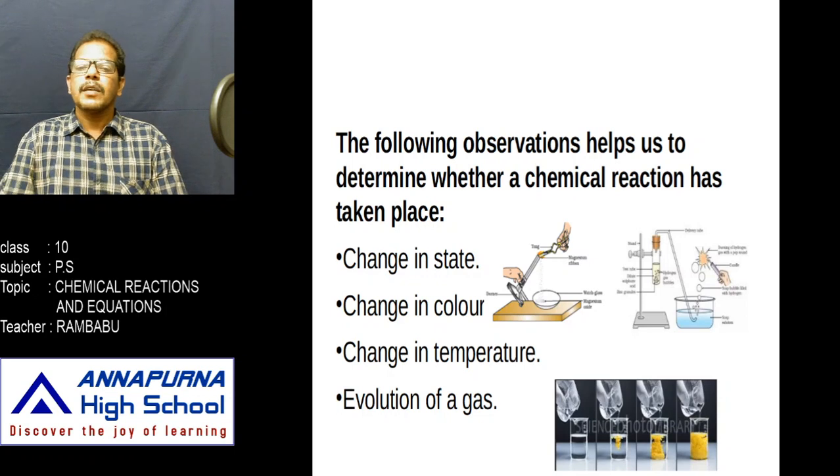That means in this, what changes have we noticed? We observed color is changed and state is also changed. At first, both are true solutions, but a solid undissolved component is formed. That is what we call a precipitate. That means a change in state takes place. In some reactions, change in state takes place, in some, change in color, in some, change in temperature, and in some, evolution of gas. Whenever we observe these characteristic properties, we can easily decide that a chemical reaction takes place.